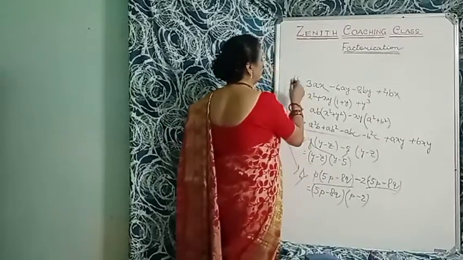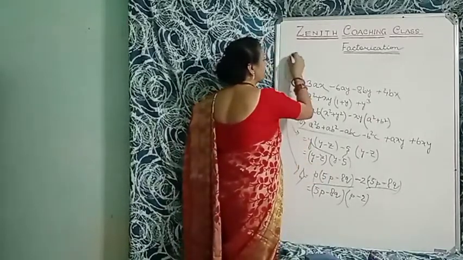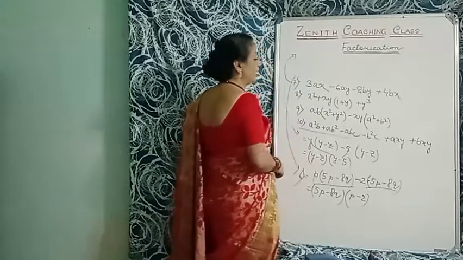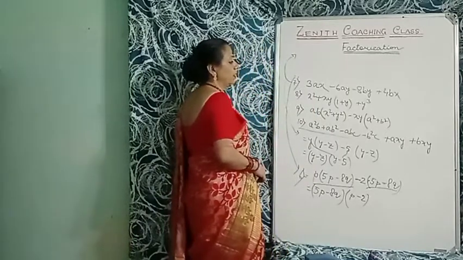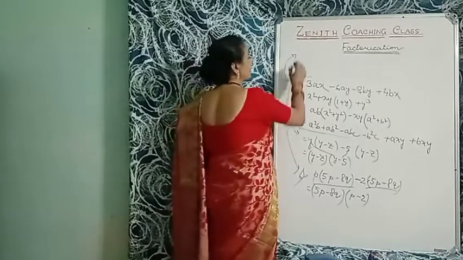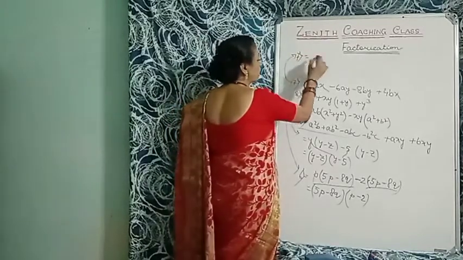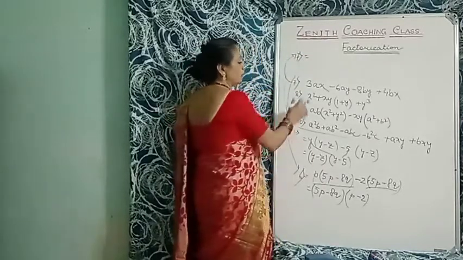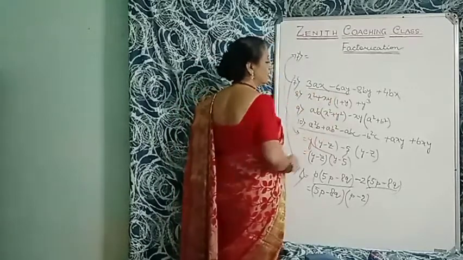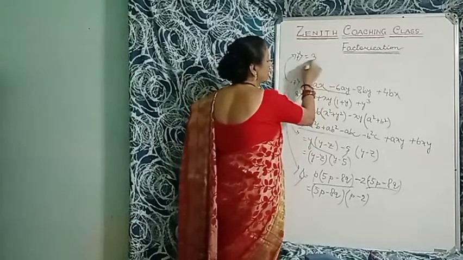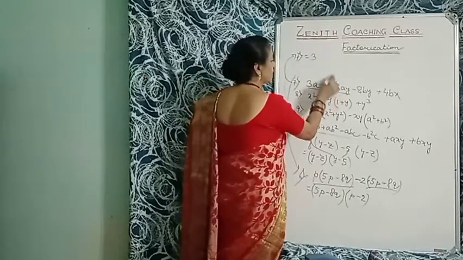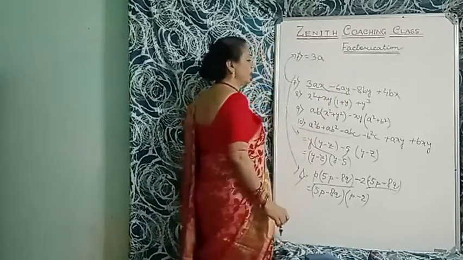Now seventh sum. I'll keep the arrow here. So 3ax minus 6ay minus 8by plus 4bx. That is question number 7. So you'll write the answer. In 3ax minus 6ay, what is common? Here is 3, here is 6. So 3 is common. Here is a, here is a. So a is common. That is 3a is common.